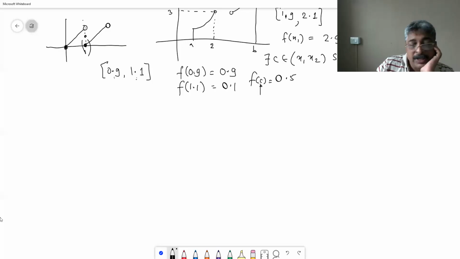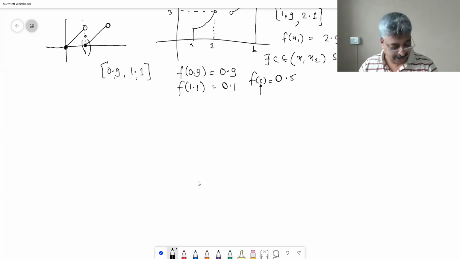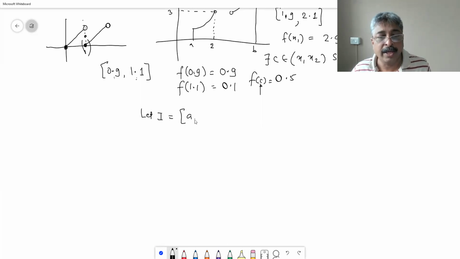Let us write the intermediate value theorem once again. The intermediate value theorem says: let I be equal to the closed interval a comma b.